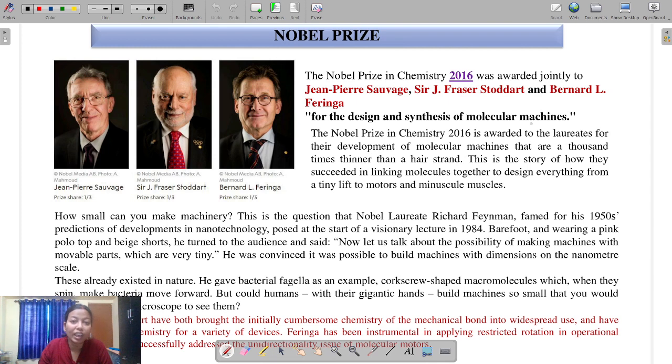They consume a large amount of energy, so there will be some energy resource at the molecular level. So they tried to make molecular machines at the molecular level.